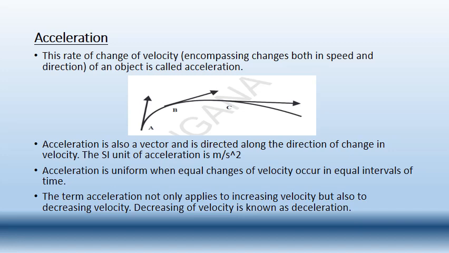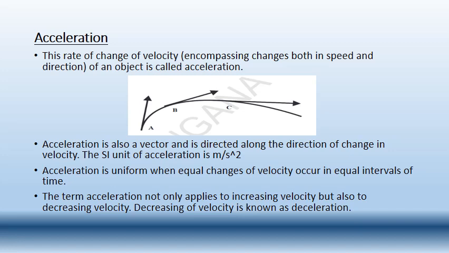So let us see, is acceleration a scalar or a vector quantity? Is it scalar? No. Acceleration is a vector quantity. Why? Because velocity is a vector.